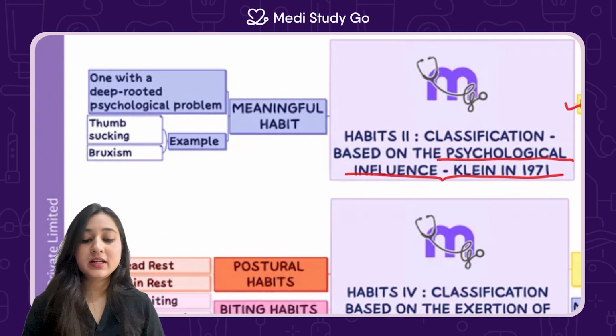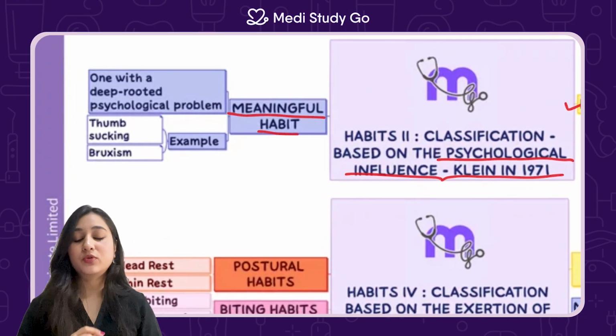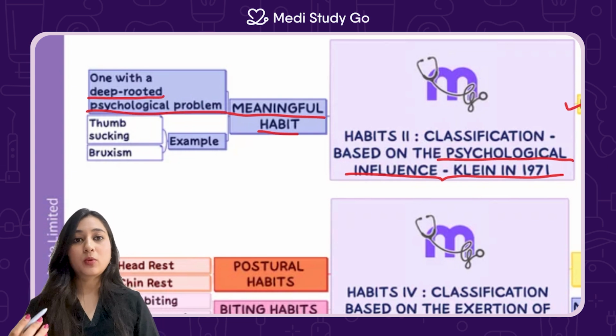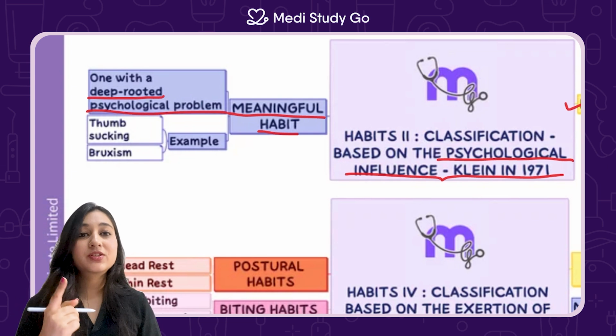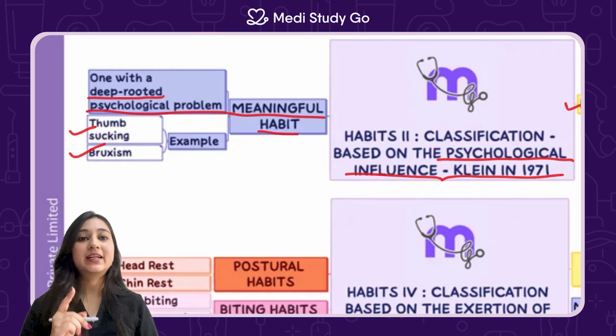The next is a meaningful habit. So the first was the empty habit. The second type is a meaningful habit. This is deep-rooted in a psychological problem. So if there's a child undergoing a stressful condition at home or at school, he can have a meaningful habit like thumb sucking and bruxism, both of which are stress and anxiety induced.